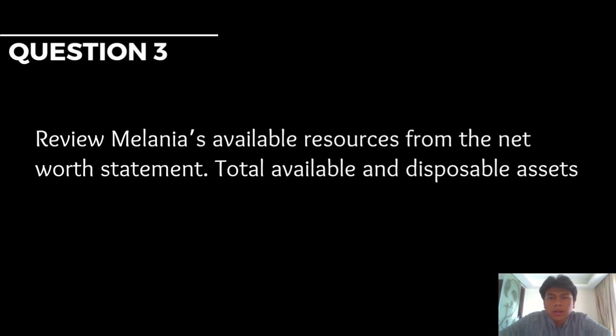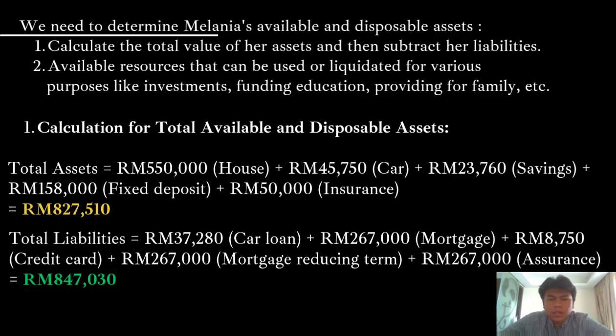Review Millennia's available resource from the net worth statement, total available, and disposable asset. So for the next slide, understanding Millennia's resource, let's take a closer look at what Millennia owns and what she owes. This will help us understand her available resource for things like investment, education, or simply taking care of her family. Her assets is a house,